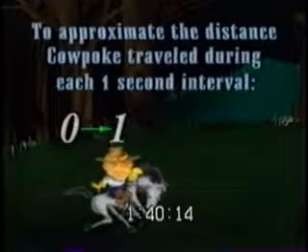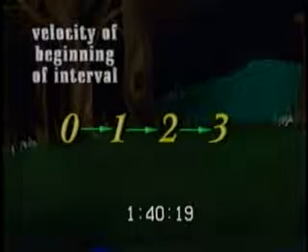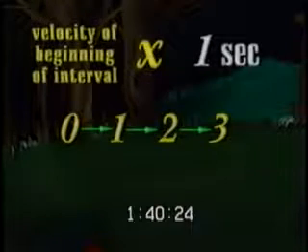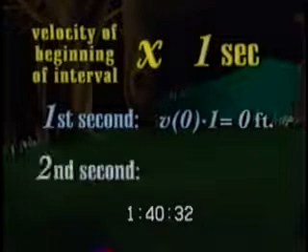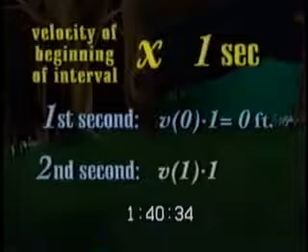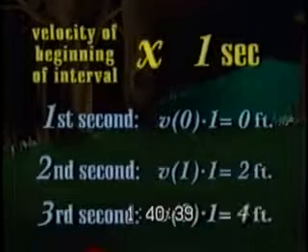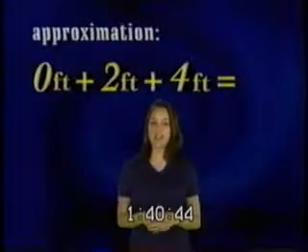To approximate the distance cowpoke traveled during each 1-second interval, that is from time 0 to time 1, from time 1 to time 2, and so on, we will multiply his velocity at the beginning of that interval of time, times the length of time of each interval, 1 second in this case. So from time 0 to time 1, cowpoke travels approximately v of 0 times 1, or 0 feet. From time 1 to time 2, he travels about v of 1 times 1, or 2 feet. And from time 2 to time 3, he travels about 4 feet. So, if we add these distances together, the approximation of the distance he has traveled is 6 feet.